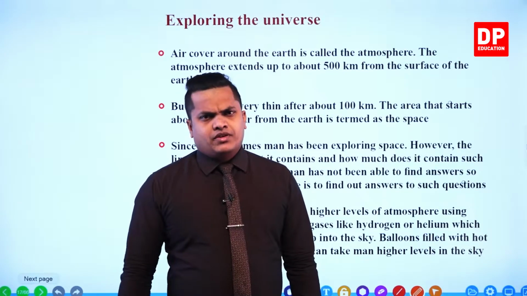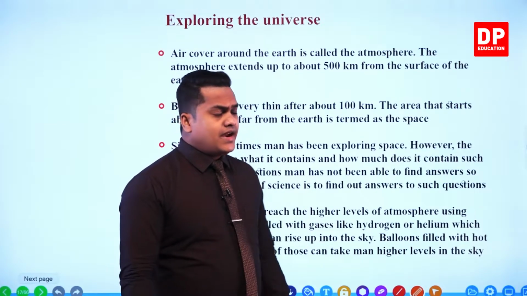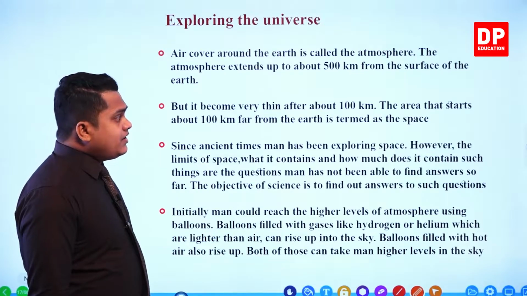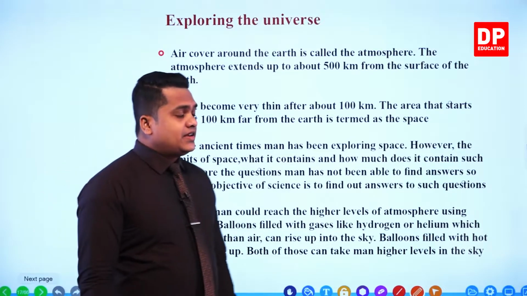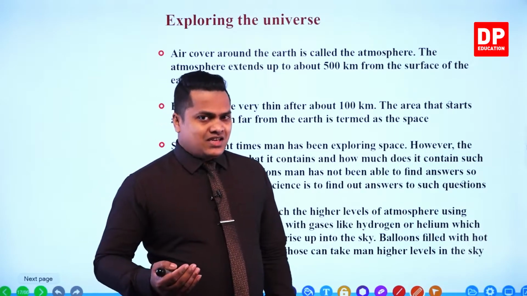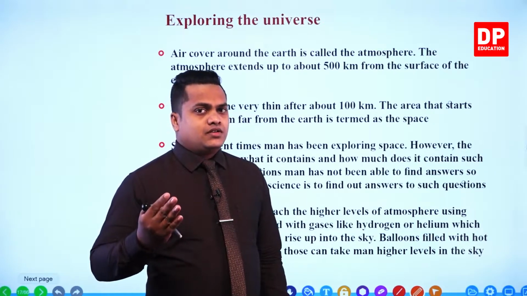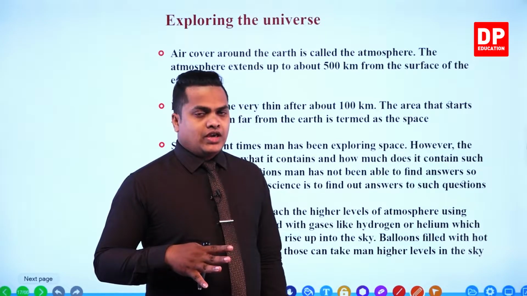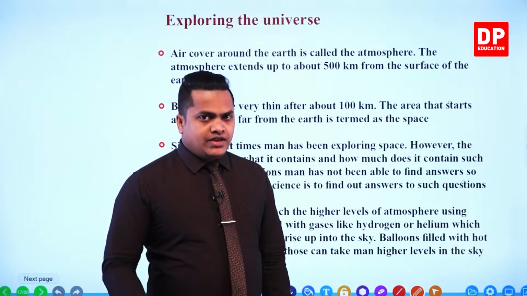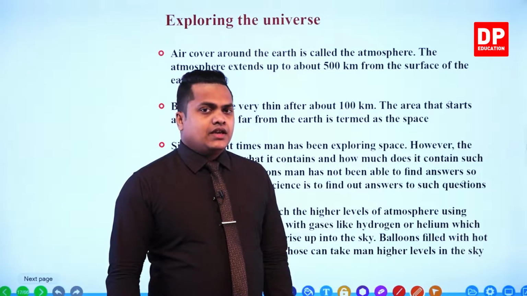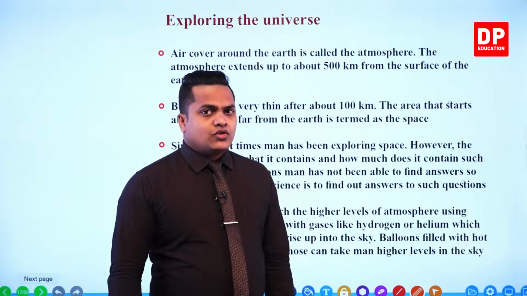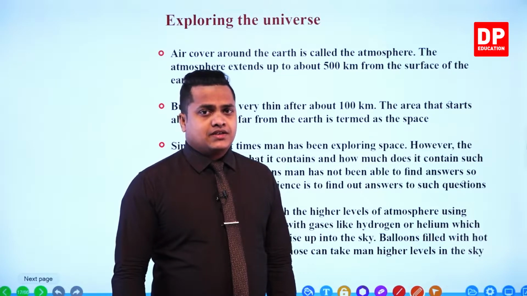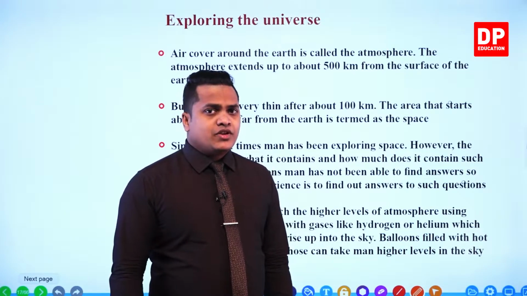But there is a certain thing here, my dear children: it becomes very thin after about 100 kilometers. I told you that it becomes thin when you go further up from the surface of the earth. When the altitude gradually increases, the air also becomes very thin. The gas particles or air particles contained within the atmosphere are going to reduce.